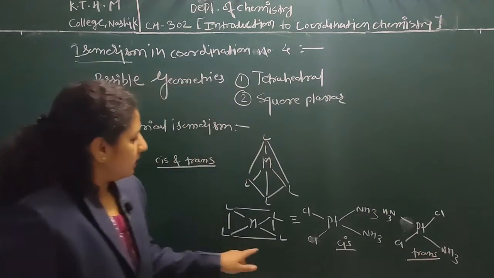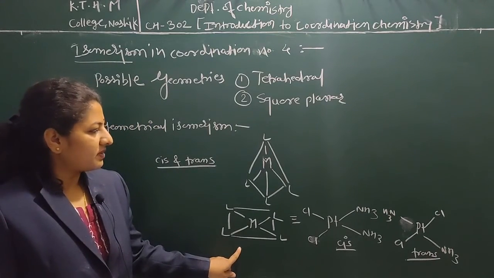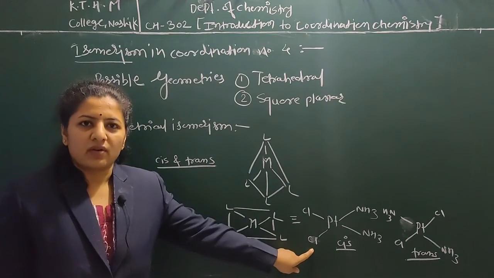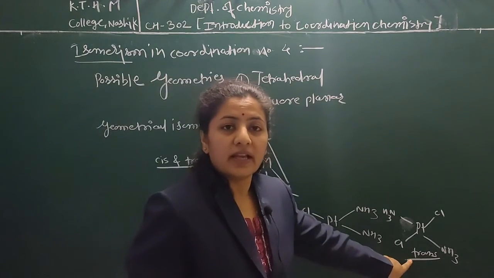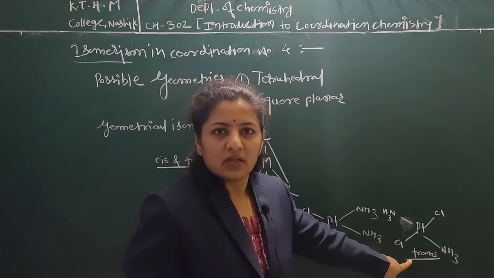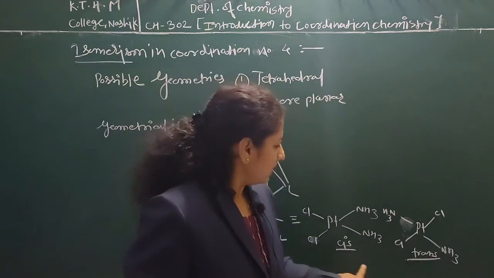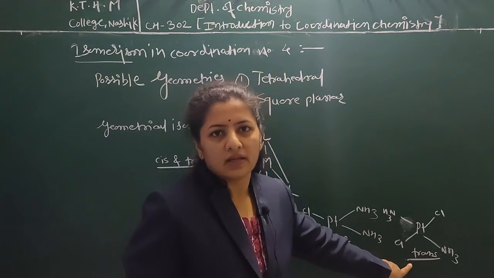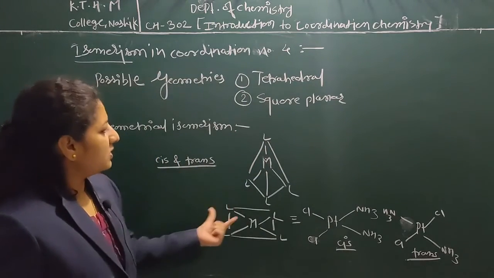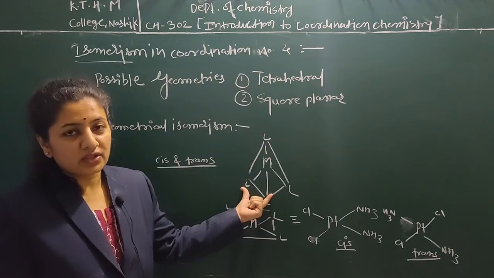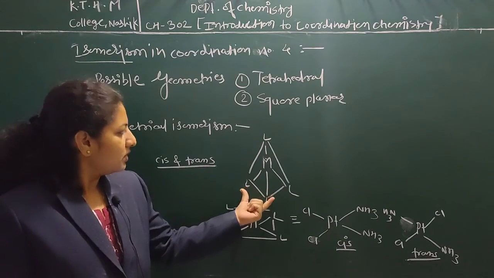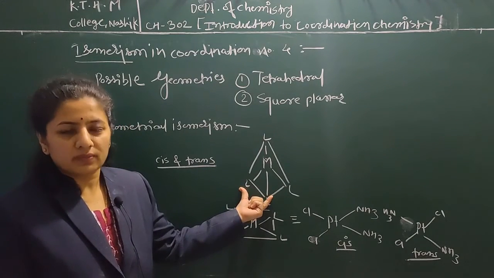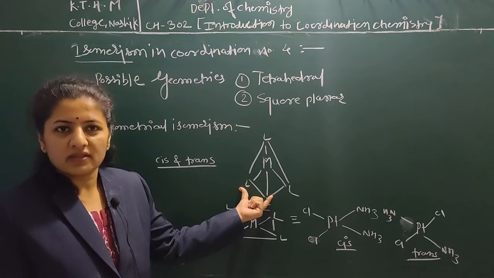This means geometrical isomerism is possible in square planar complexes because we can easily distinguish cis and trans. The ligands are equally distant from each other, so cis and trans positions can be defined. Whereas in tetrahedral, the ligands are adjacent to each other, so it is not possible to deduce geometrical isomerism or cis and trans positions.